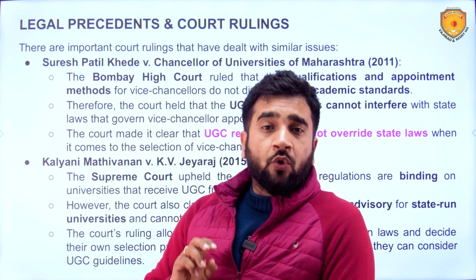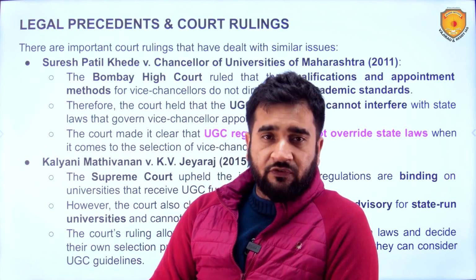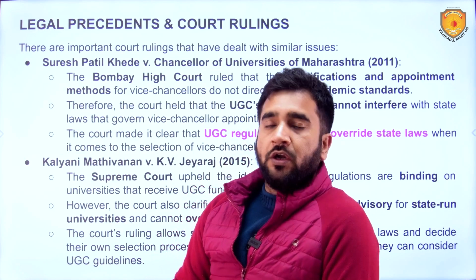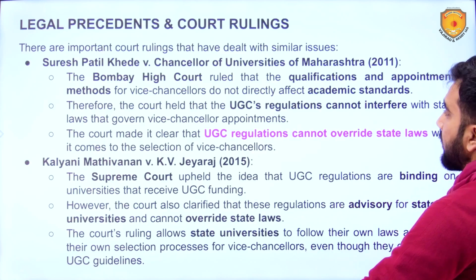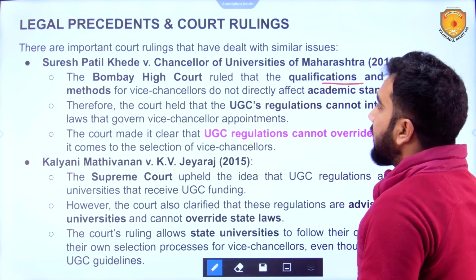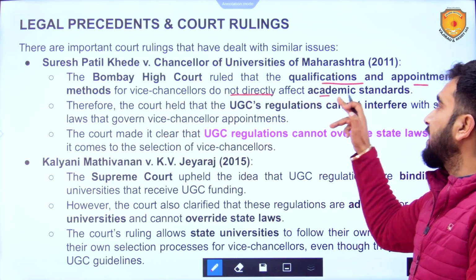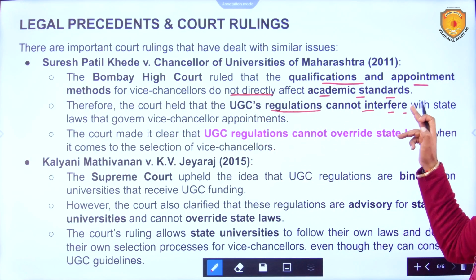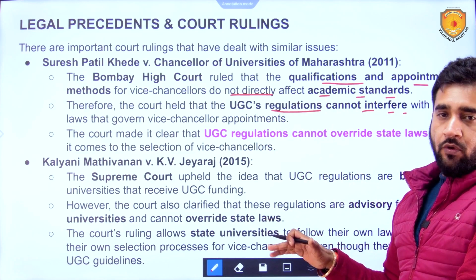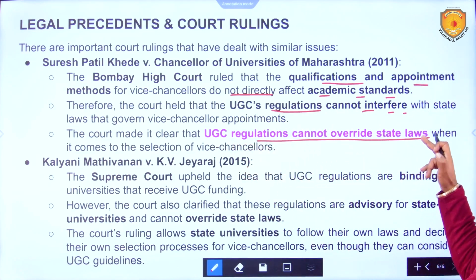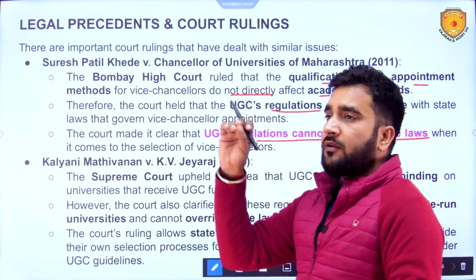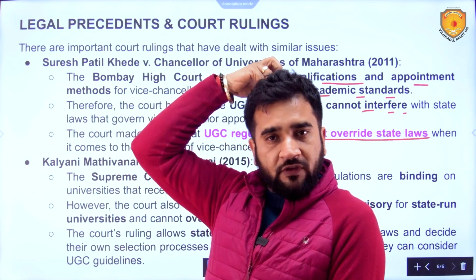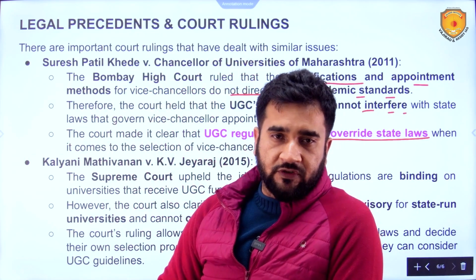Now, legal precedents and court rulings. There have been two major cases which we will be discussing. One is Suresh Patil Khede versus Chancellor University of Maharashtra. Here in this case, the Bombay High Court said that the qualification and appointment methods for vice chancellors do not directly affect academic standards. And therefore, the court held that UGC's regulations cannot interfere with the state laws. Court made it clear that UGC regulations cannot override state laws, which are meant for regulating these state universities. The University of Maharashtra is basically a state government's university.